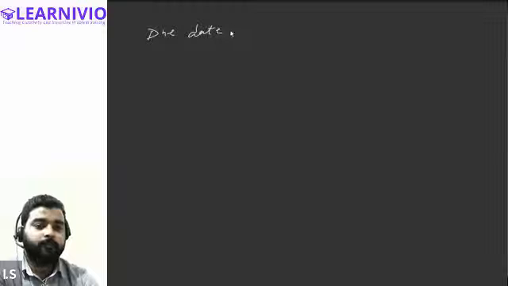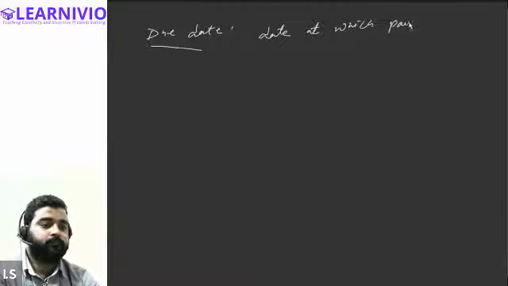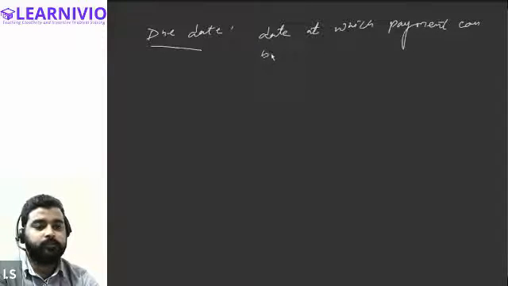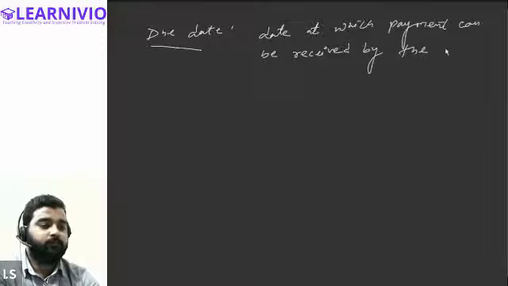So due date is what? Due date basically means the date at which payment can be received by the drawer.